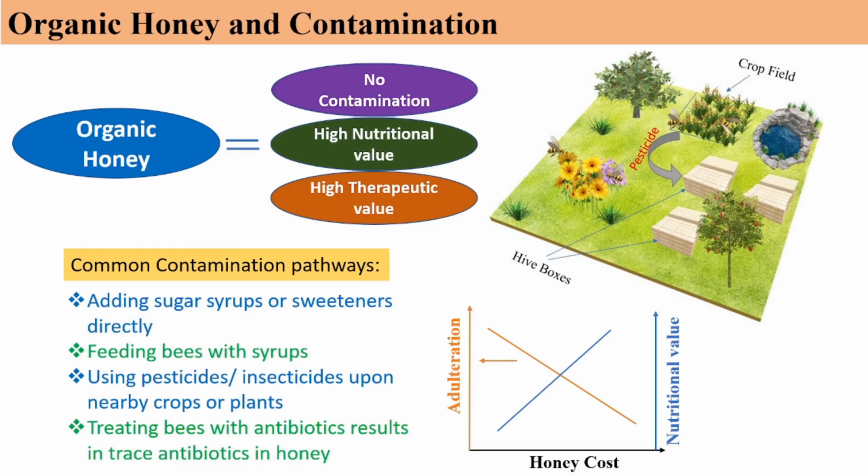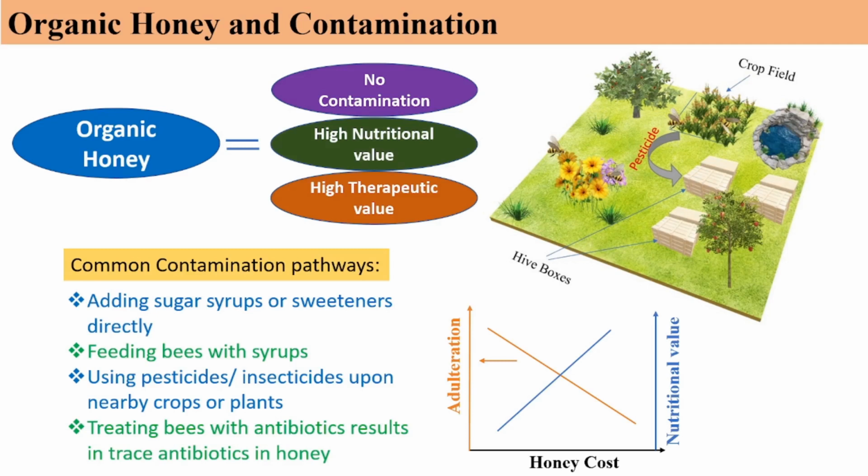There can be multiple ways, direct or indirect, which can turn into contamination of the honey, such as bee farmers adding sugar syrups or feeding the bees with sugar syrups and then producing the honey, which might also end up with a higher quantity of sucrose and artificial sugars in the honey.